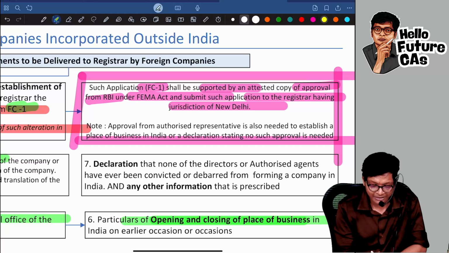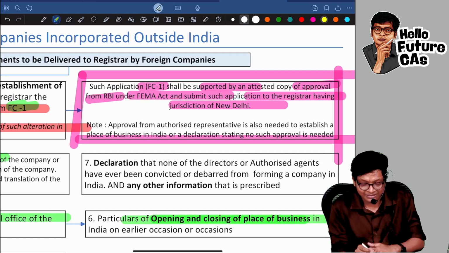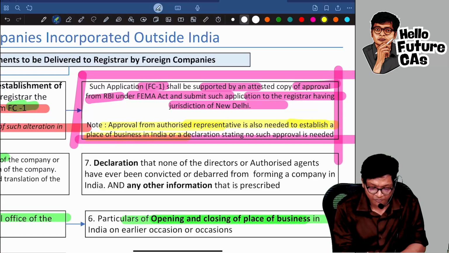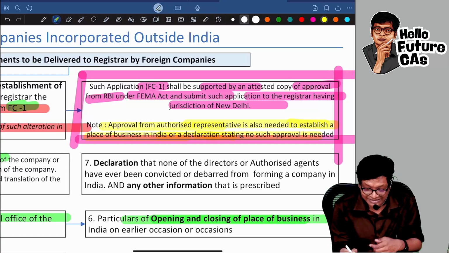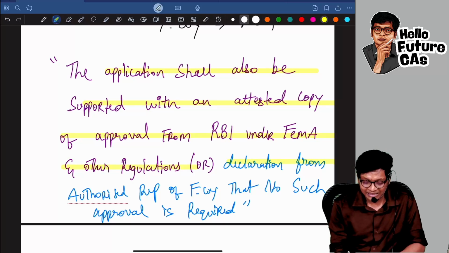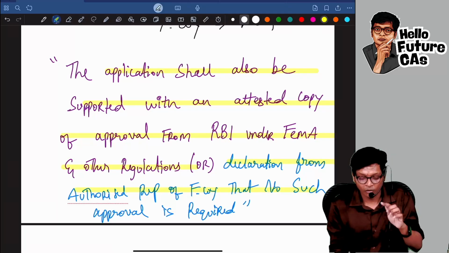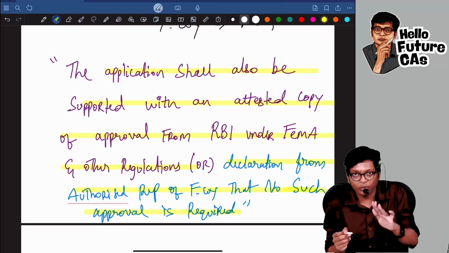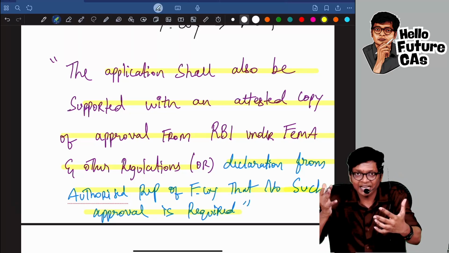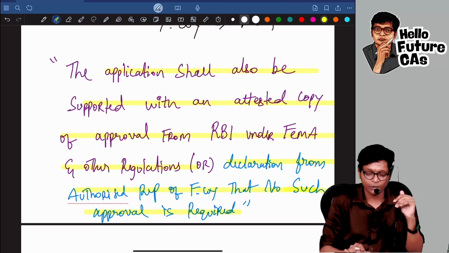And they're also saying, if you don't need this approval, then approval from authorized representatives is also needed to establish place of business in India, or a declaration stating that no approval is needed. This also is there in RTP. Declaration from authorized representative of foreign company that no such approval is needed, that declaration should also be given, either RBI approval or a declaration saying I don't need this. I hope this is clear guys.